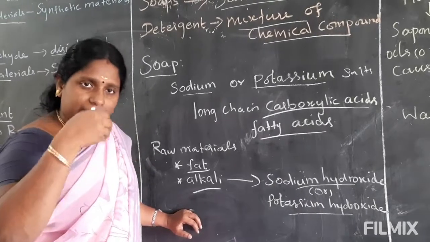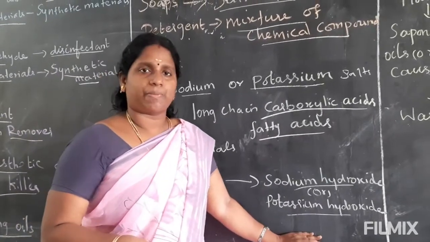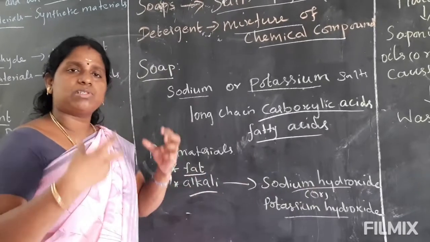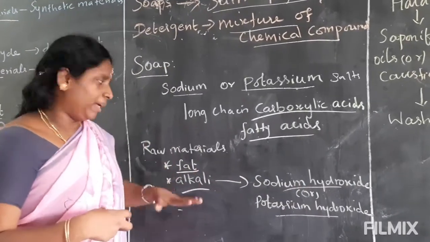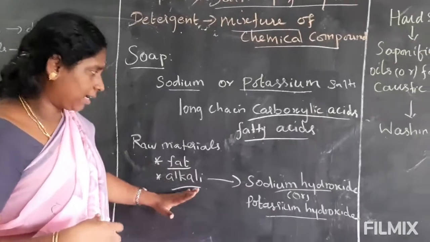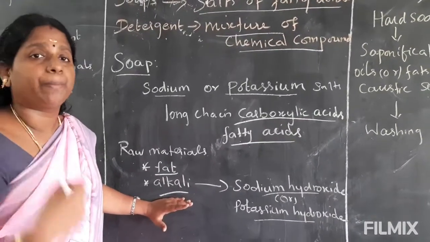So in that product we are using potassium hydroxide. Sodium hydroxide, mostly we are using to prepare soap. So the alkali is one of the raw materials to prepare soap.